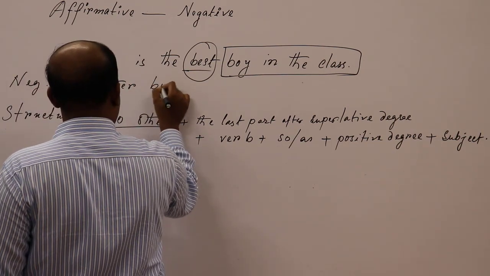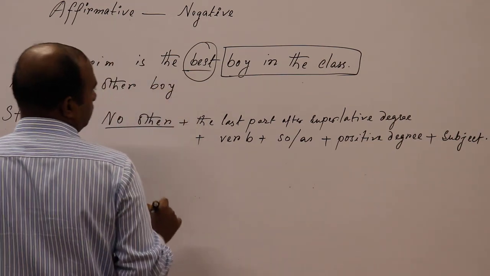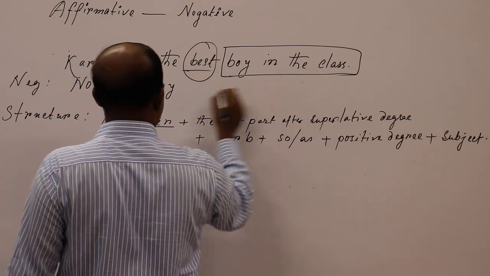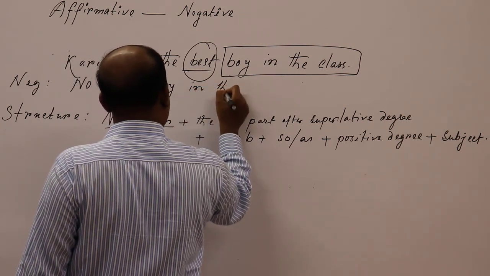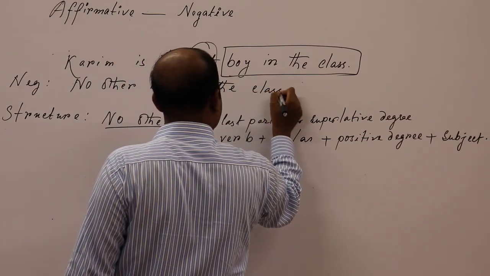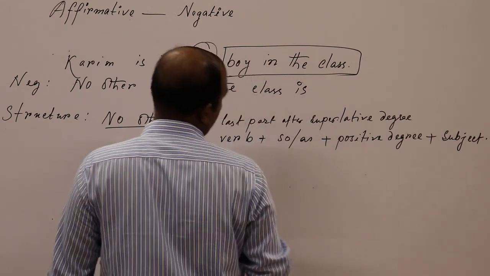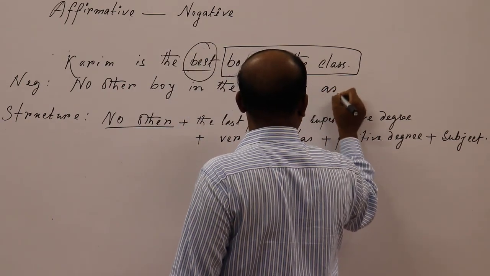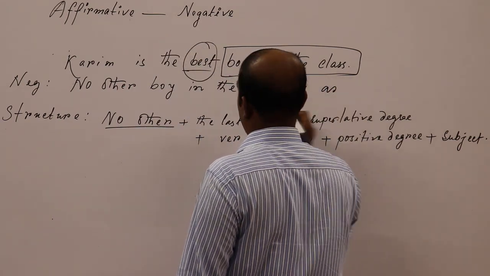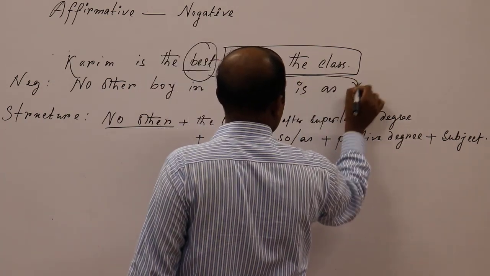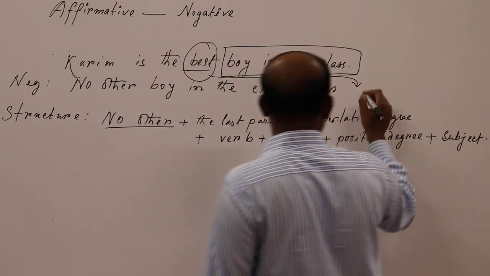No other boy, look here with deep care, no other boy in the class, then verb should be used, is, then as, and of course the positive form of this superlative form.